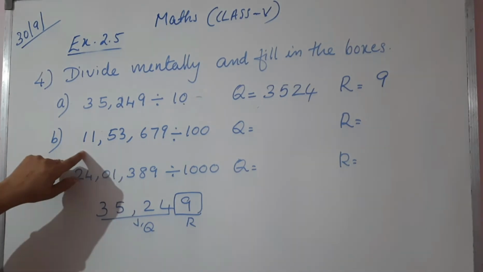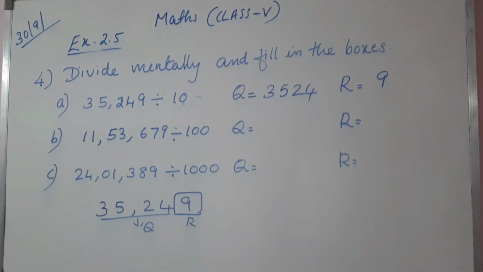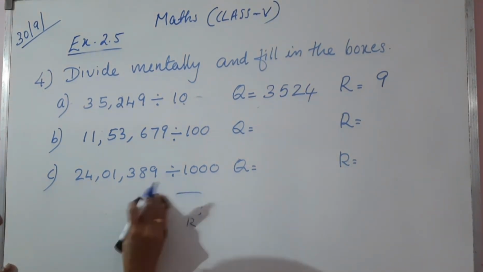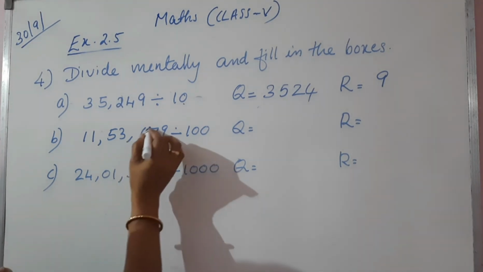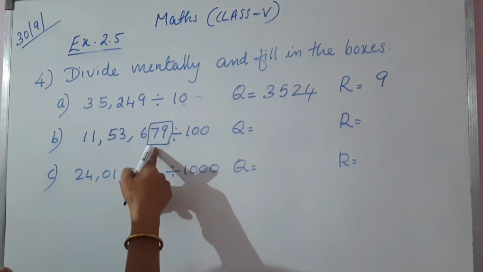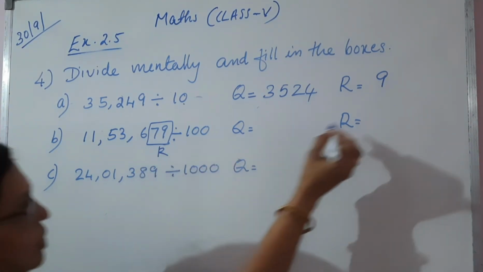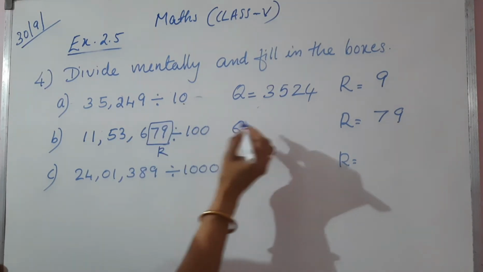Next in this case, it is divided by 100. So the concept I told you, the number of zeros in 100 is 2. So the last 2 digits go to the remainder, that is 79 is the remainder. All the remaining digits come under the quotient.